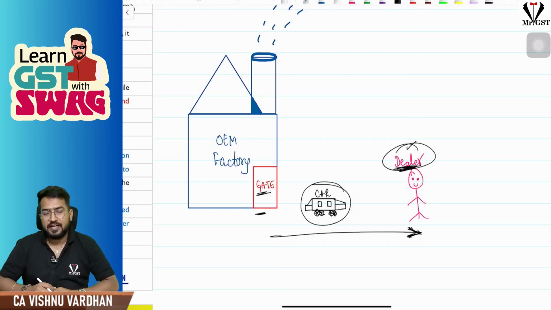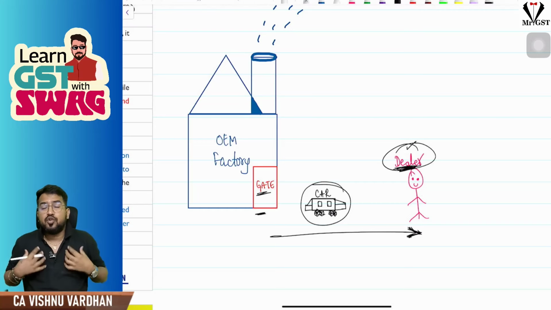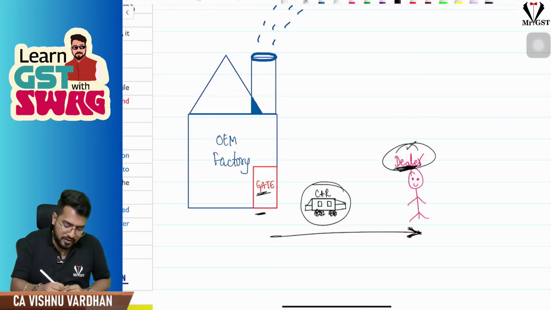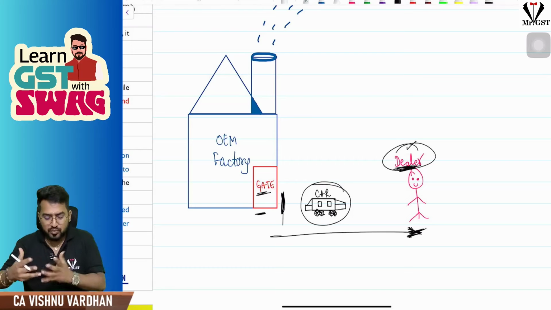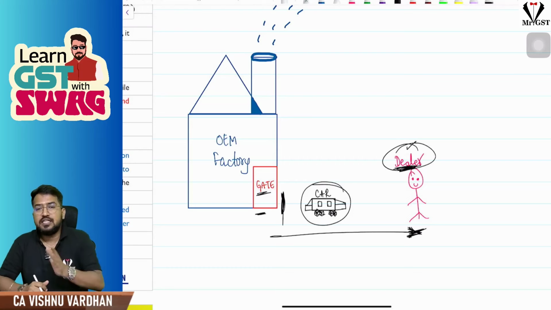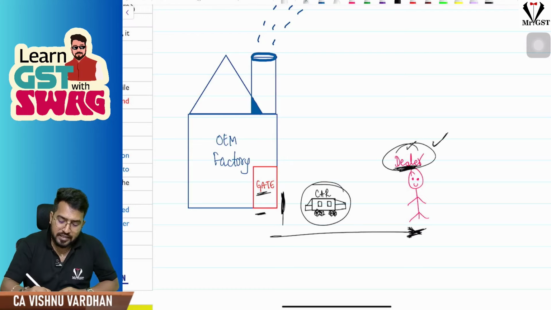Then only you can take ITC, correct? So do you remember that only after the actual receipt of goods or services you can take ITC? Here, sir, I got the ownership, actual ownership at the factory gate. But goods are still in transit, the vehicles are still coming to my place. I have not physically received them. Can I take ITC? That is the point of the dealer.